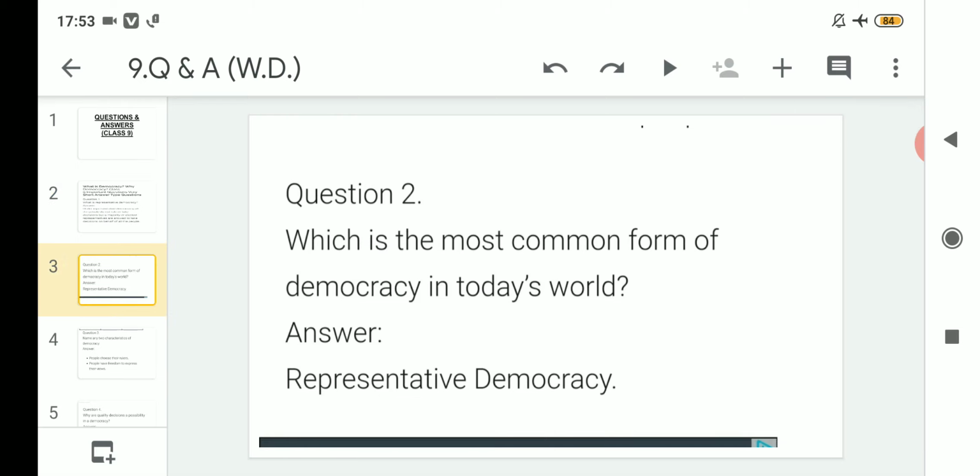Question number 2, which is the most common form of democracy in today's world? The most common and popular form of democracy in today's world is representative democracy.